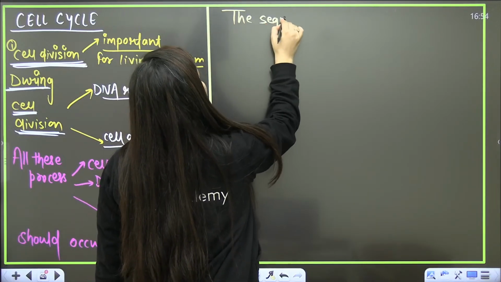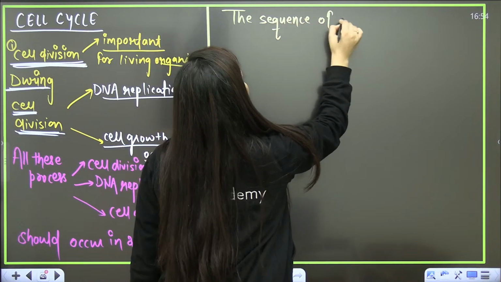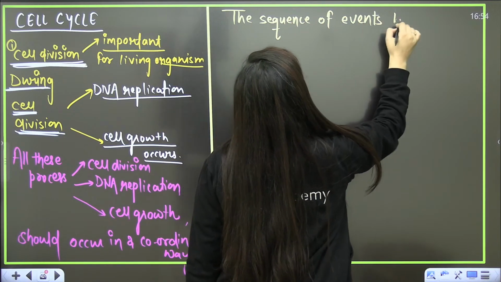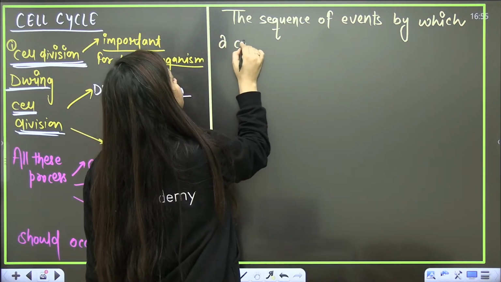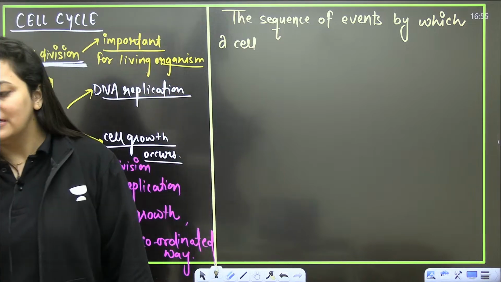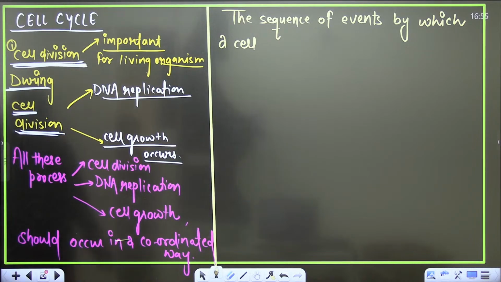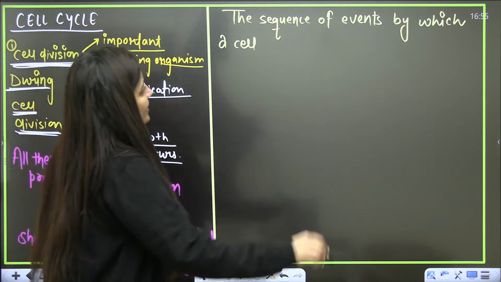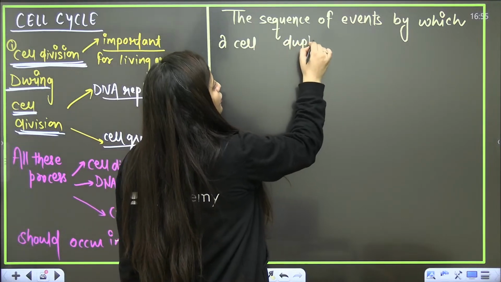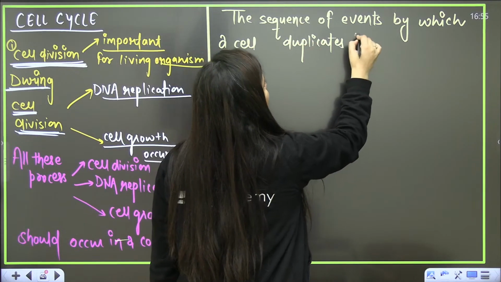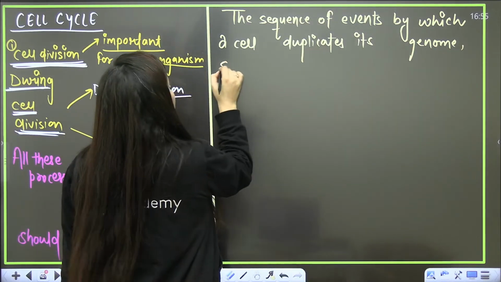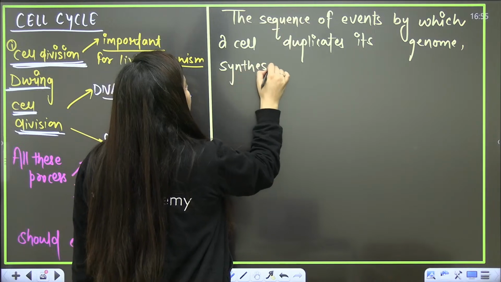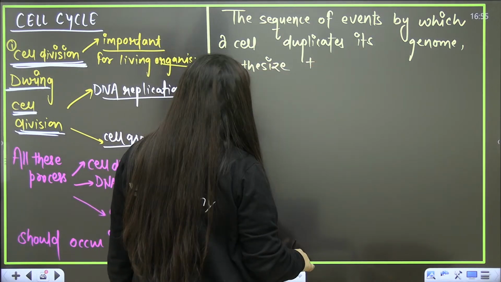The sequence of events by which a cell duplicates its genome, synthesizes its constituents,